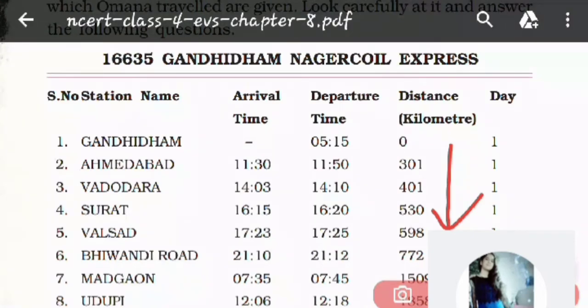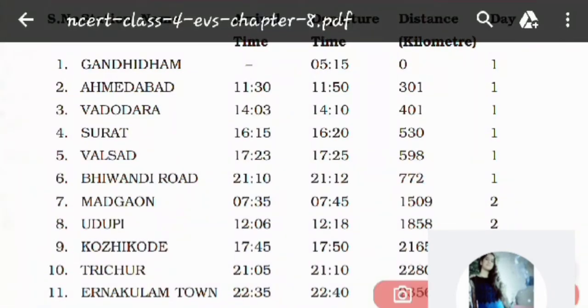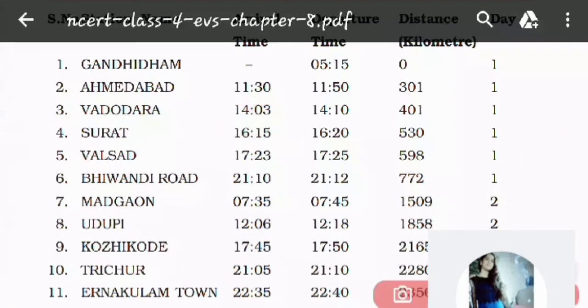From Gandhidham to Ahmedabad we have covered 301 kilometers, and then from Gandhidham to Vadodara, which is the third station, at 14:03. Now you know very well, 14 means 2 p.m. 14 means 2 p.m. It is the 24-hour clock time.